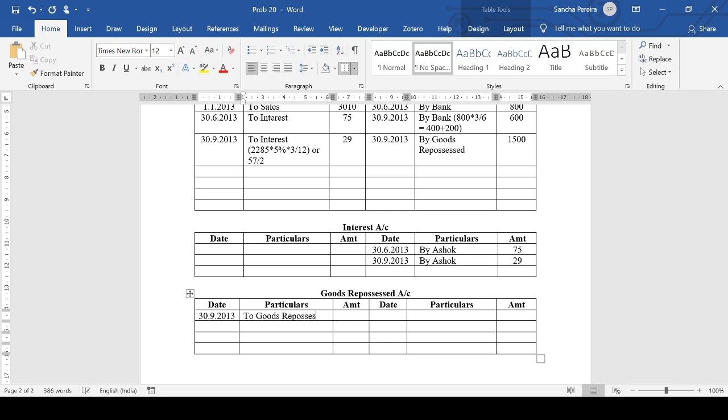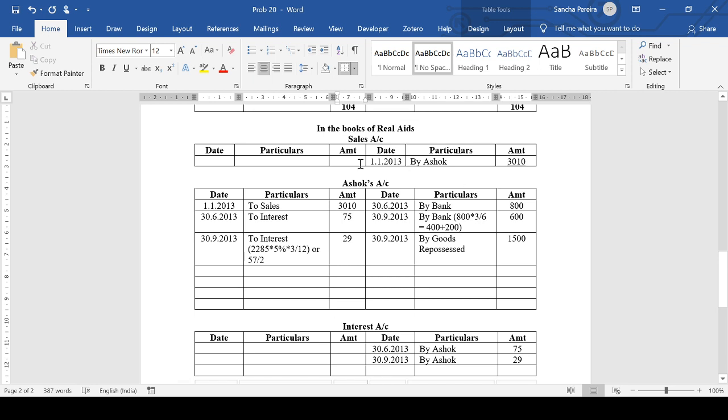In a normal situation, this would have been our balancing figure, and we would have had to calculate it, but they have given us a figure, so we write it like that, 1,500. And now we can close this account.